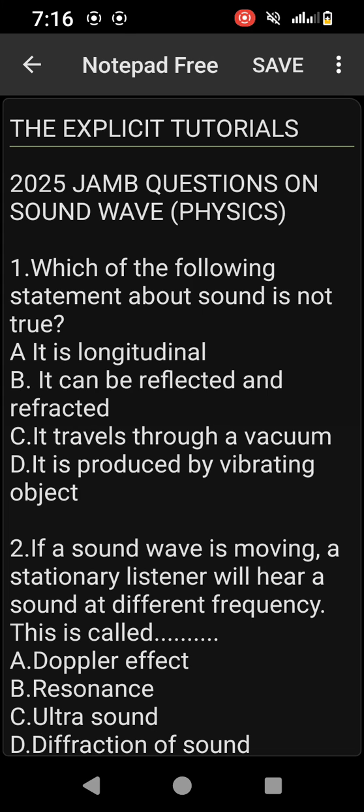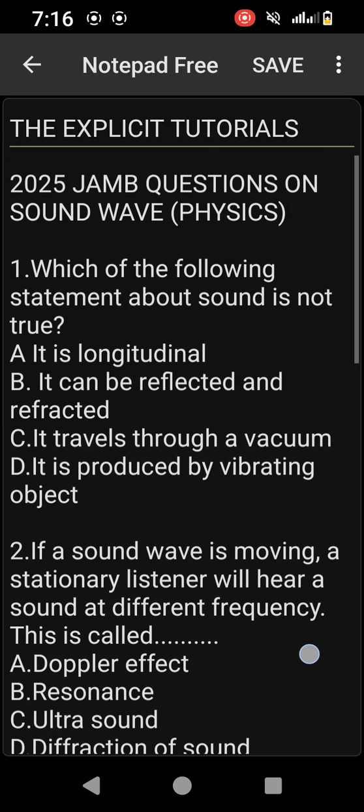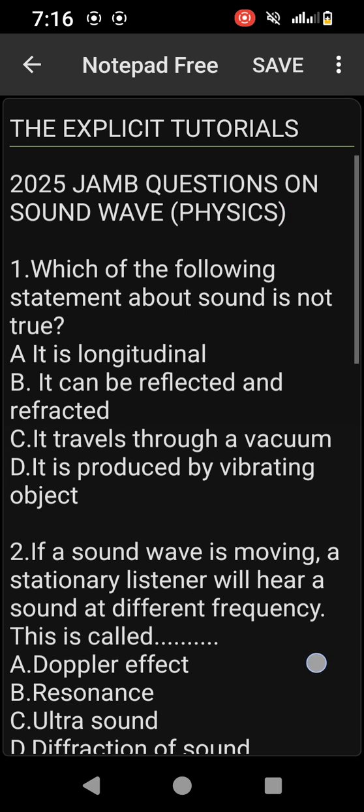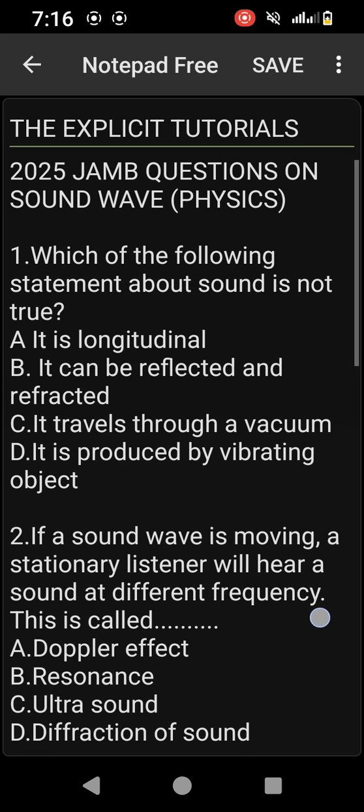As you all know, the 2025 UTME is few days from now, and of course, as a science student, you are expected to understand properly all the science subjects. In today's class, we shall be looking at a topic in physics, which is sound wave. Please, these are the questions you are likely to see in the forthcoming UTME.